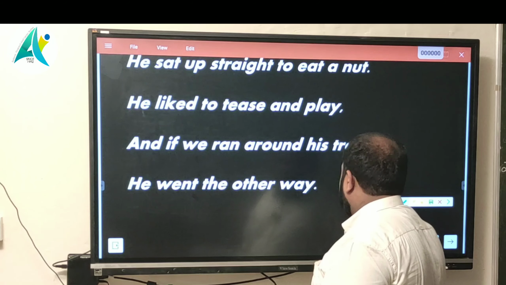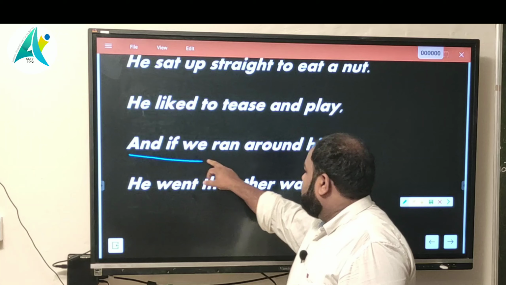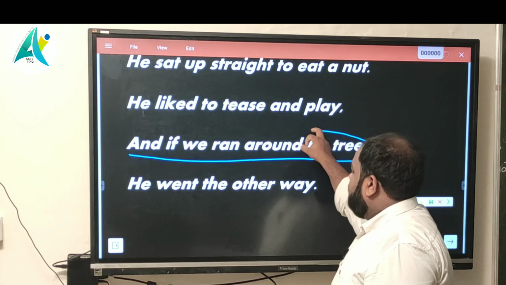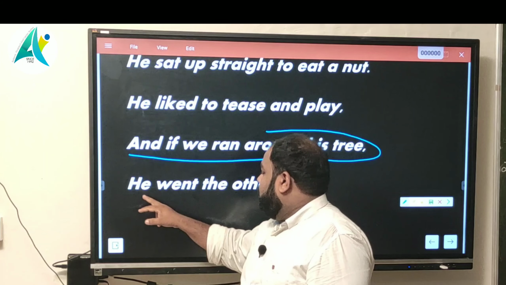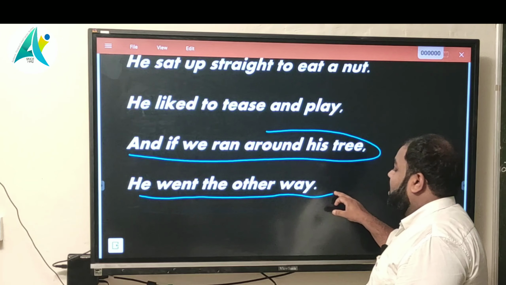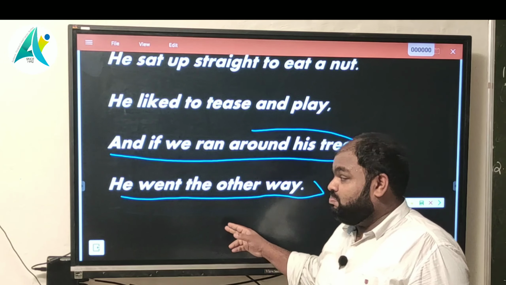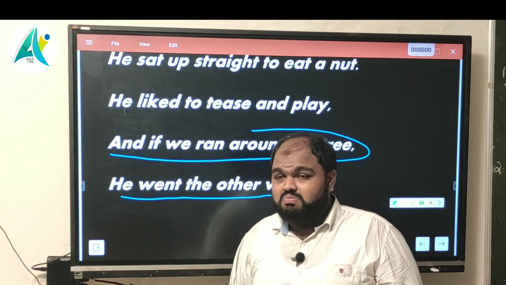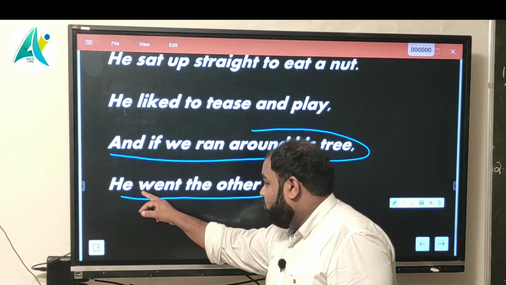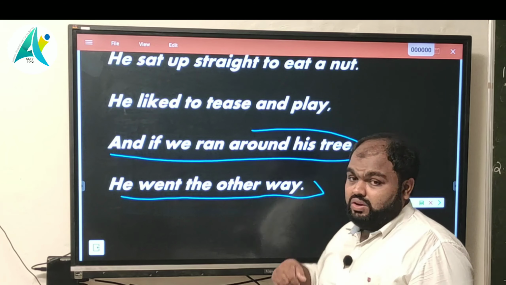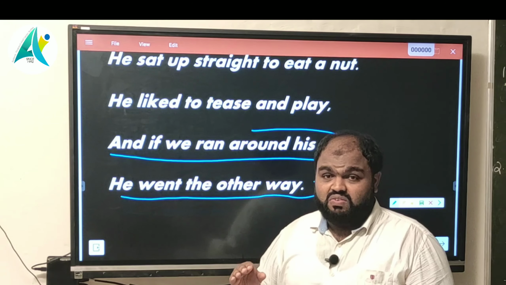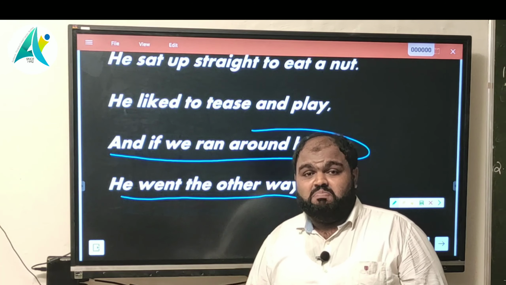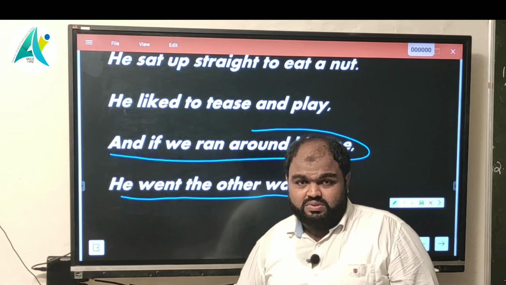If we run around his tree, then he went the other way. If any children approached him to catch or to disturb him, he went the other way. That means he will escape from that place to another place.